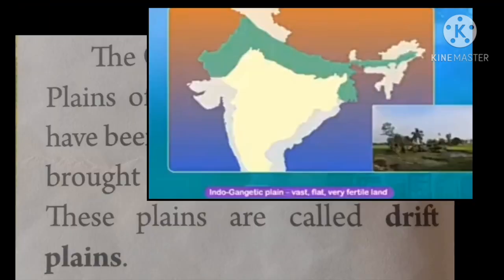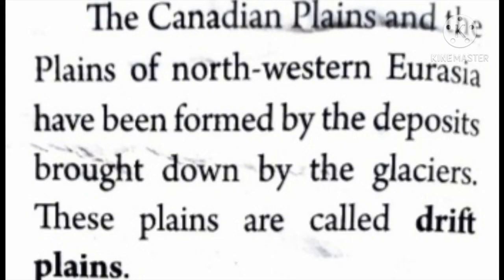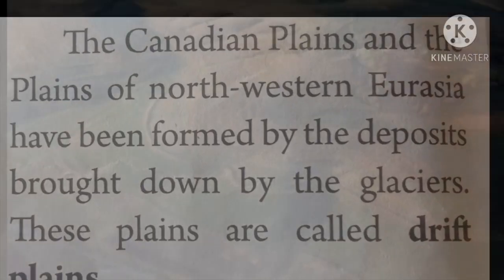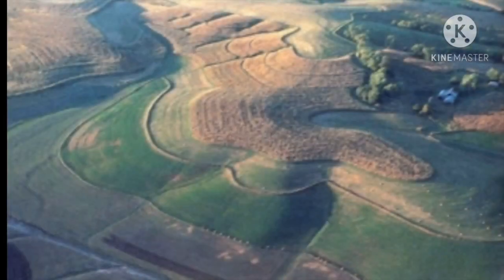This is the image of Indo-Gangetic Plains, the example of depositional plain in India, which is a vast, flat and very fertile land. The Canadian Plains and the plains of northwestern Eurasia, that is Europe and Asia together, have been formed by the deposits brought down by the glaciers. Hence, these plains are called drift plains. I have already explained drift plains in the previous slides in detail. This is the image of a drift plain, that is the plain formed by the deposition of glaciers.